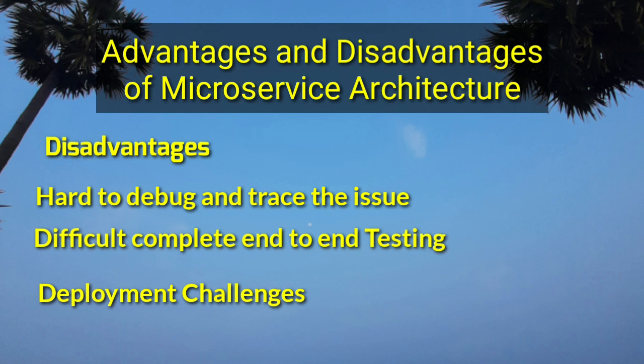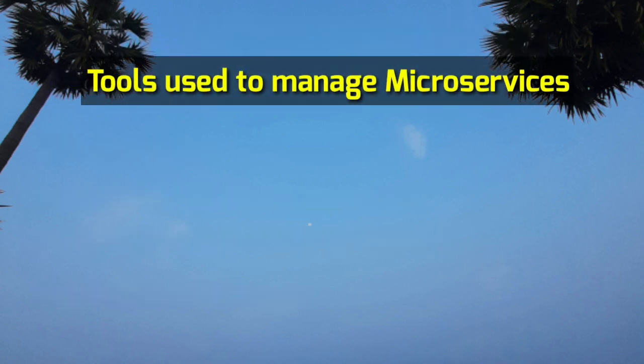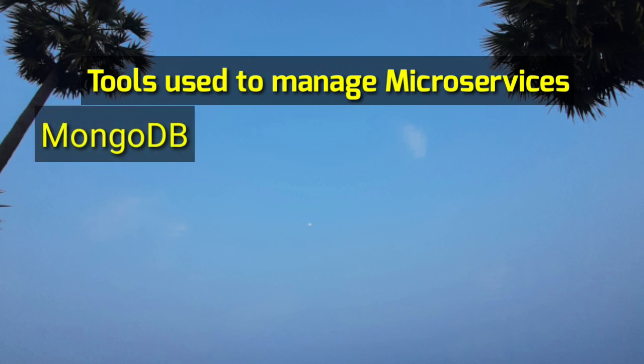The next question is, what are the tools we can use for managing a microservice architecture in real time? There are different tools we use in real time to build or manage a microservice architecture. For database purposes, we use MongoDB.